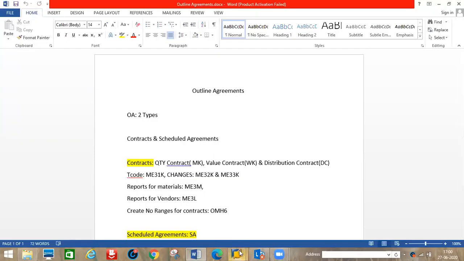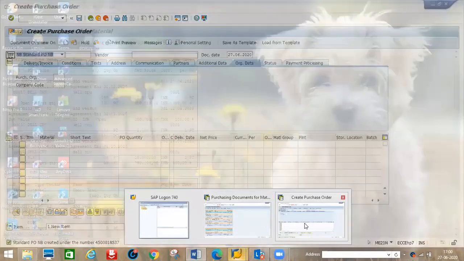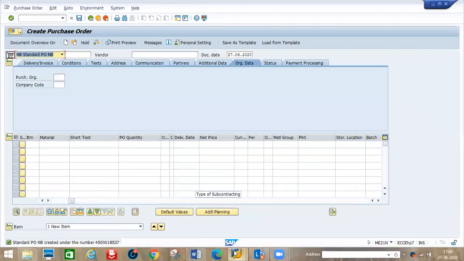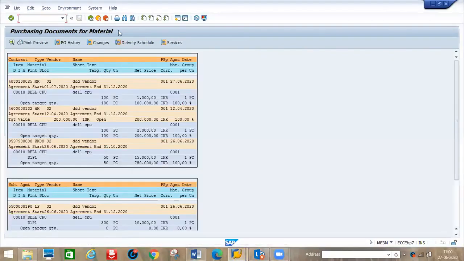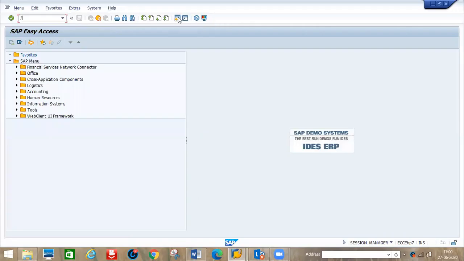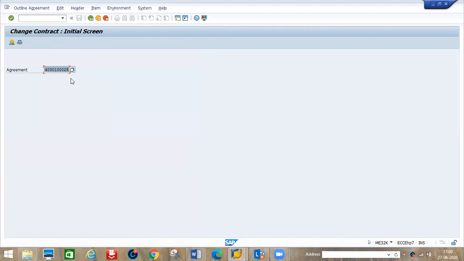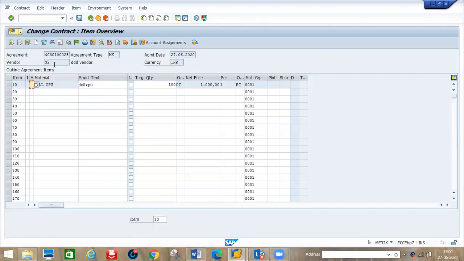So now we created a purchase order with reference to one contract. This is the number. Next, to change, ME32K. Enter the agreement number here. If you want to add any materials, now we cannot change the vendor or the agreement; that is one time only. If you want to increase the quantities, you can change that.